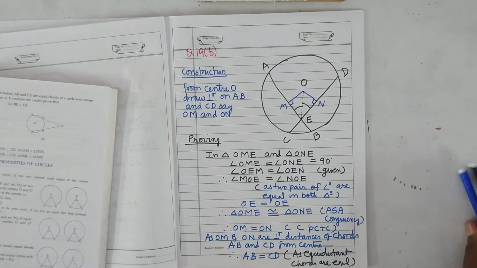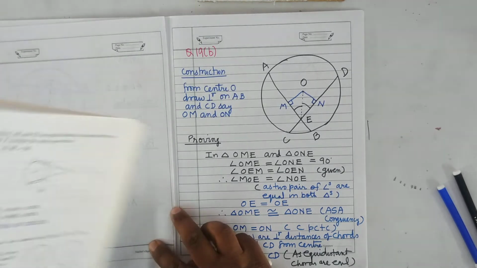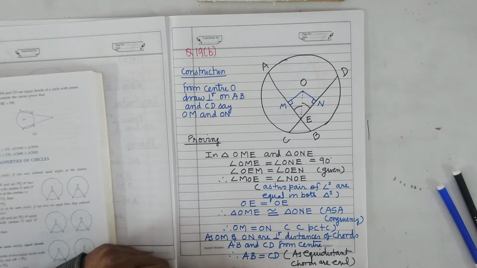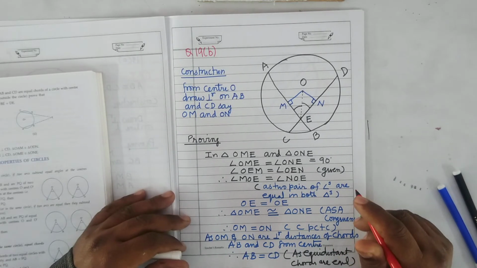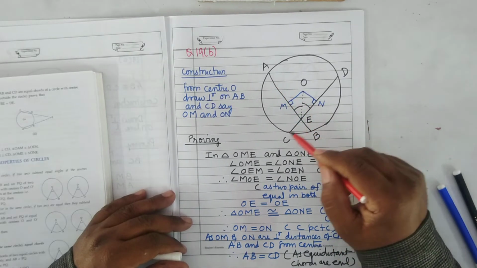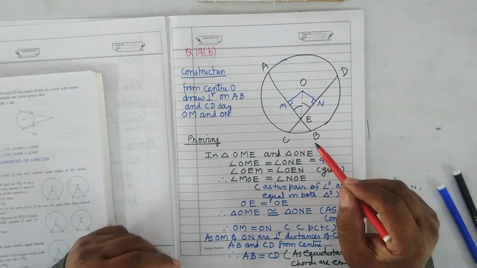See question number 19, B part. You can see here in the figure given below, chords AB and CD of the circle with center O intersecting at E. AB is one chord, CD is one chord, they are intersecting at E, and O is the center.